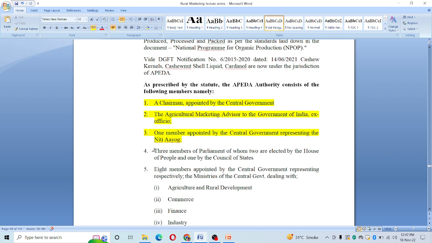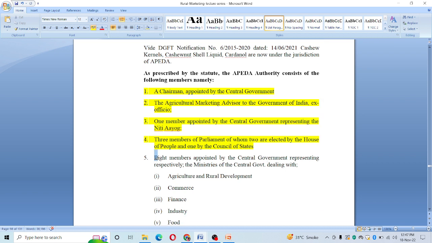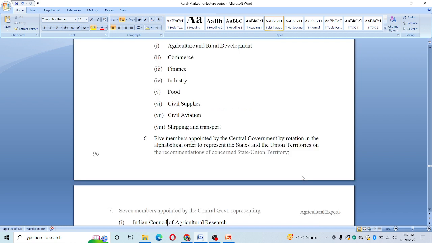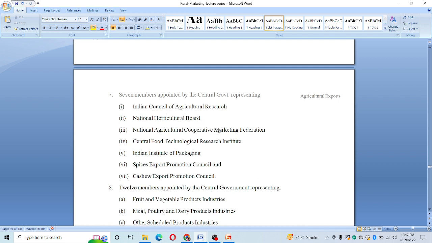Three members from parliament, of whom two are to be elected by the House of the People, one by the Council of States. 8 members appointed by the central government representing the ministries, and these are the ones from where the 8 members are taken more specifically: one each from agriculture and rural development, commerce ministry, finance ministry, industry, food, civil supplies, civil aviation, shipping and transport. 5 members appointed by the central government by rotation in alphabetical order to represent states and union territories, and 7 members appointed by the central government.